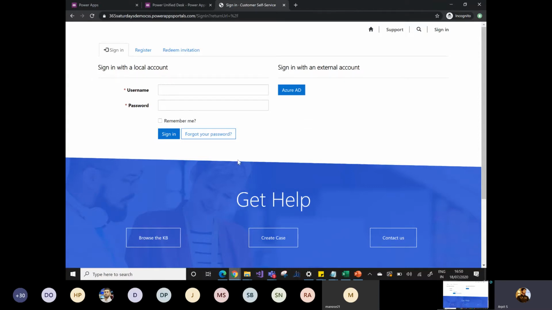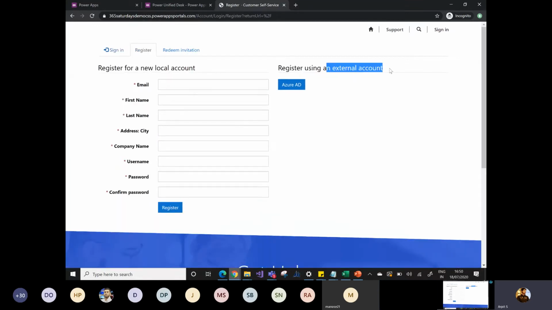Now, being a customer, I have two options available in order to log in or register on my portal. I can simply use the local account, and I can use the external account as well.